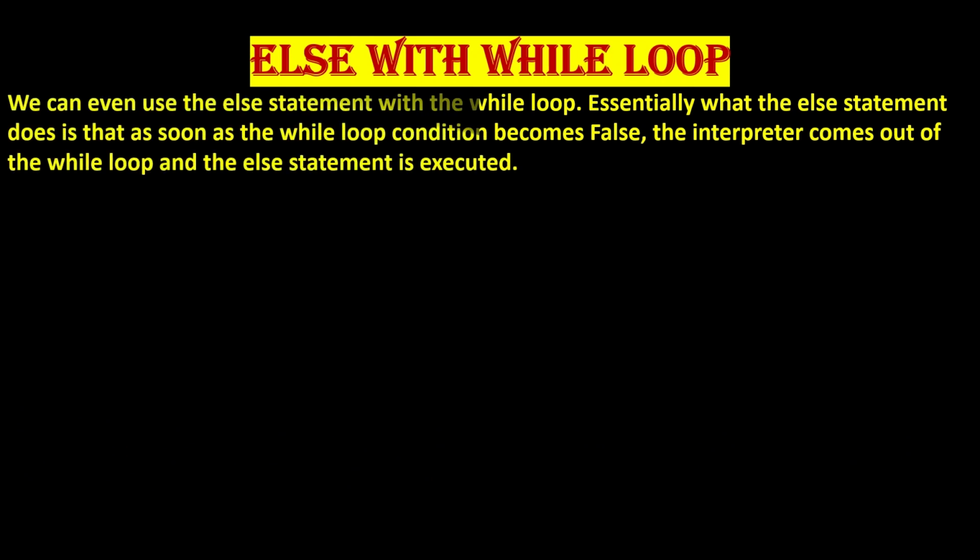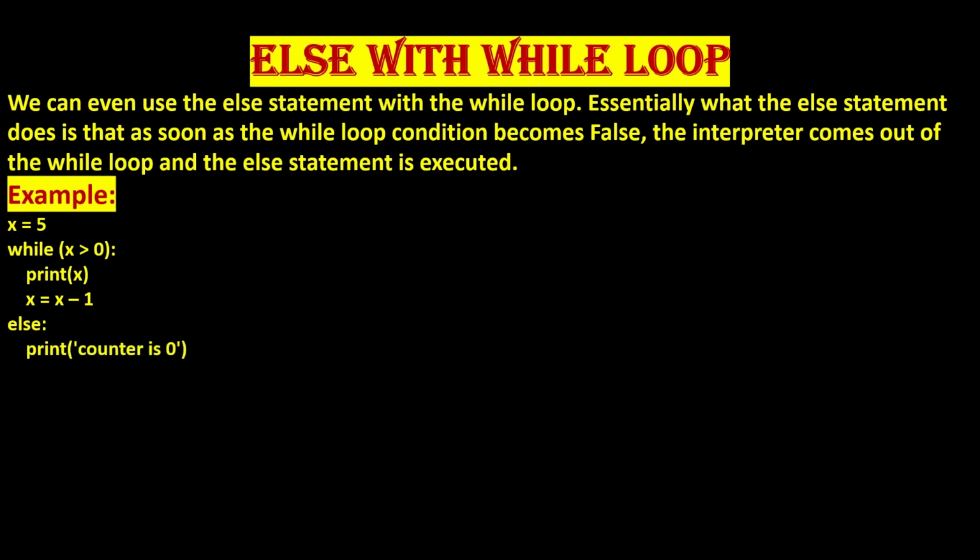Else with while loop. We can even use the else statement with the while loop. Essentially, what the else statement does is that as soon as the while loop condition becomes false, the interpreter comes out of the while loop and the else statement is executed. Example: x = 5, while x > 0: print(x), x = x - 1, else: print("counter is 0"). Output: 5, 4, 3, 2, 1. Counter is 0.